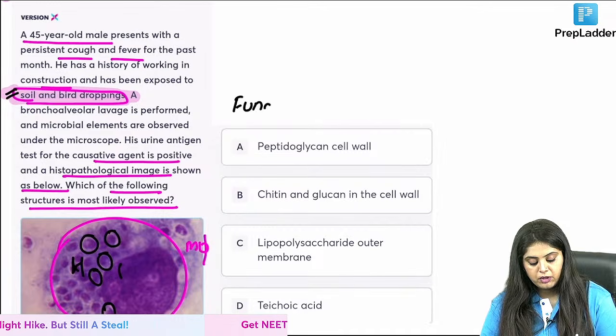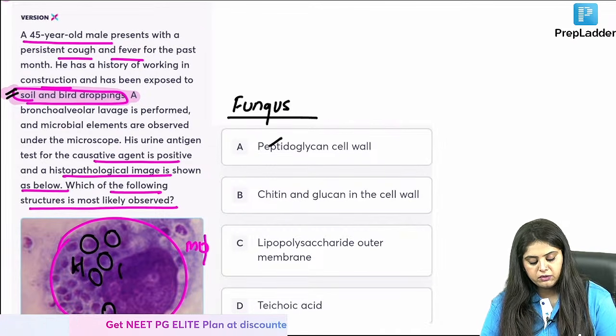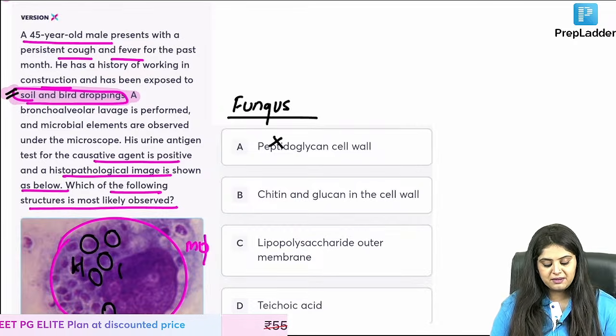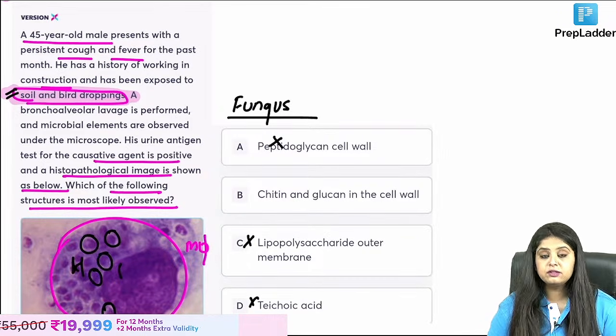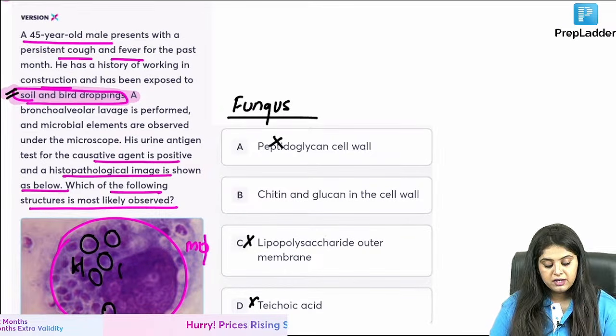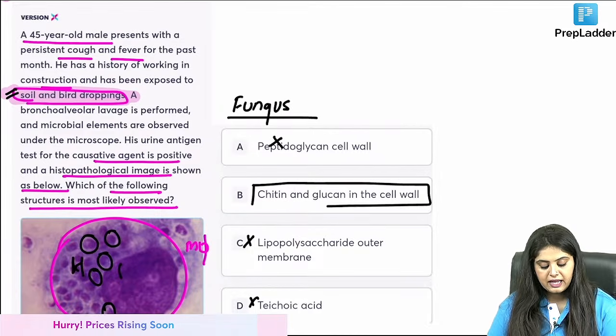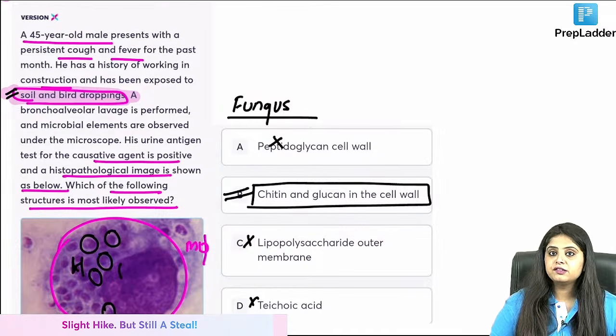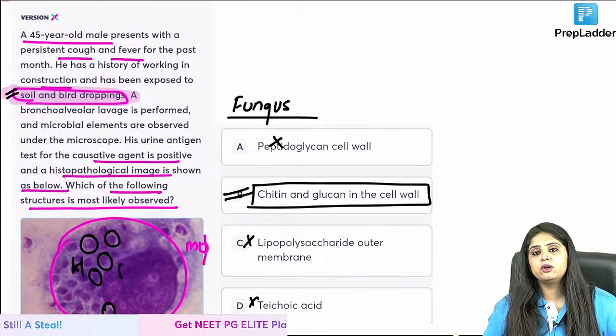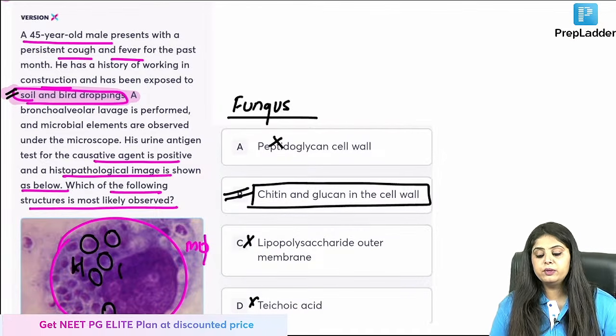Histoplasma means you're talking about a fungus. What is there in a fungus? Peptidoglycan, ma'am, that was in gram positive bacteria. Lipopolysaccharide was in gram negative bacteria. Teichoic acid was in gram positive. Fungus is going to have chitin and beta 1,3-D glucan. Do you remember? And that is how they will club your systemic mycology with your general mycology. Between the same chapters, they will do integration.